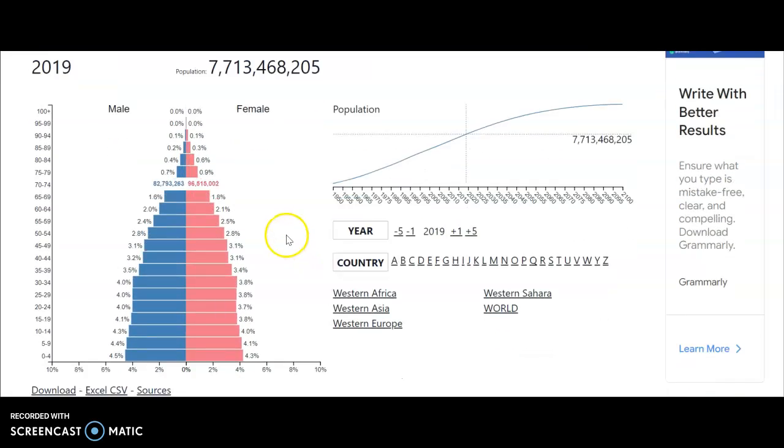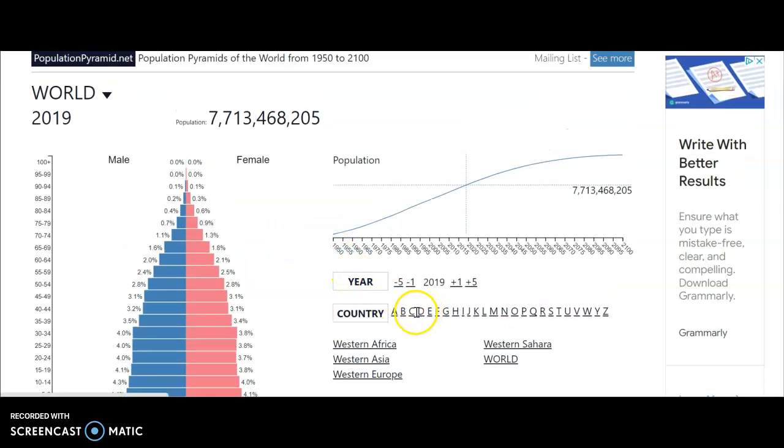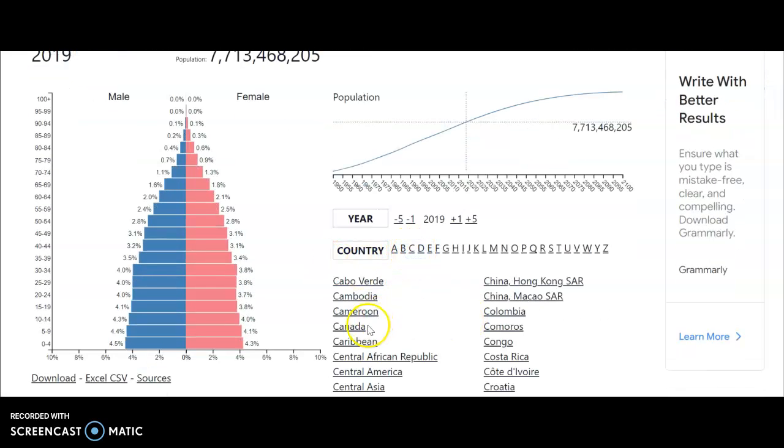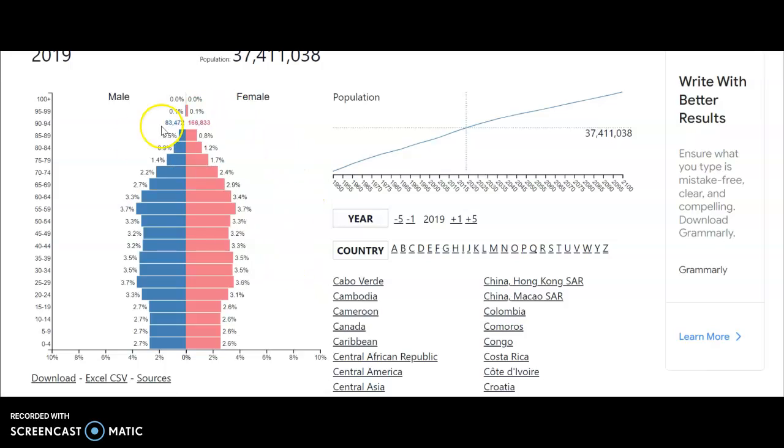So there's 2019. And we can click on Canada. So let's check Canada. And Canada looks like this. So we have a lot more older people than younger people than the world in general. So the baby boomers are all here, and a lot of old people and a lot less young people as a proportion, okay? And you can look at other countries around the world.